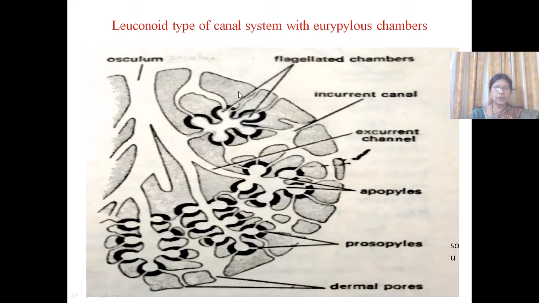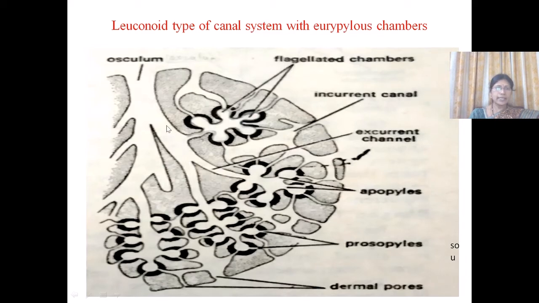The space around these chambers is filled with mesenchyme. And the spongocoel, which was very distinct in the asconoid and syconoid types, becomes indistinct, and it is replaced by excurrent canals and incurrent canals.